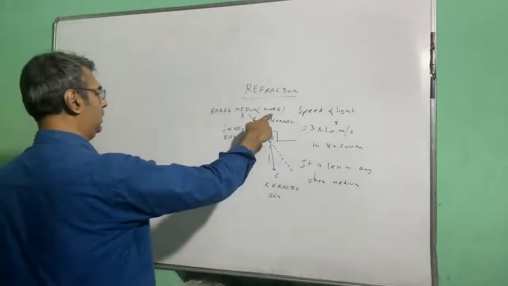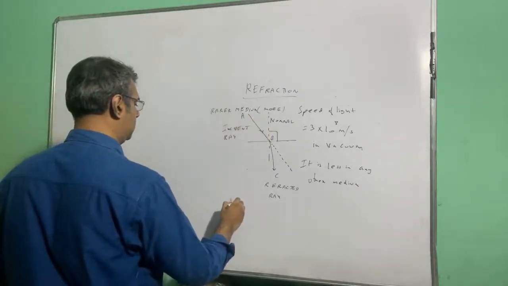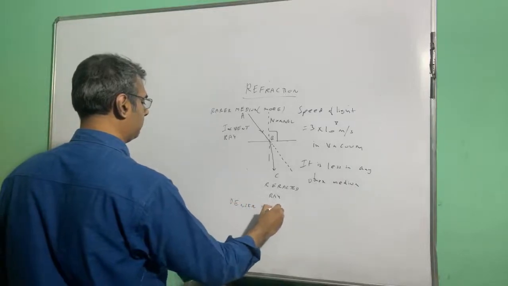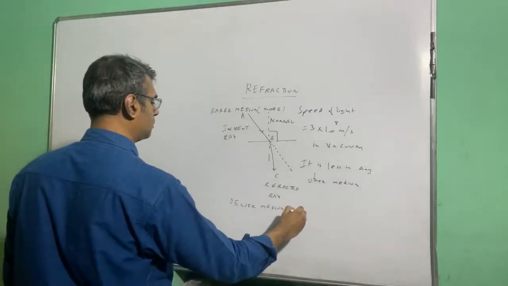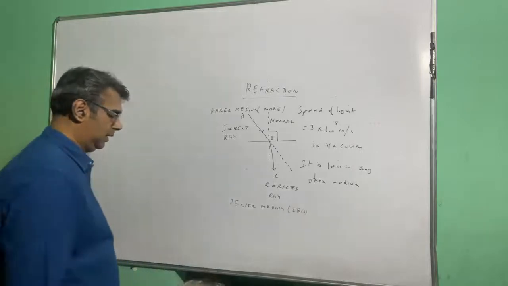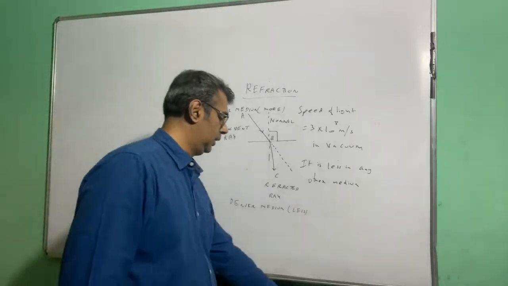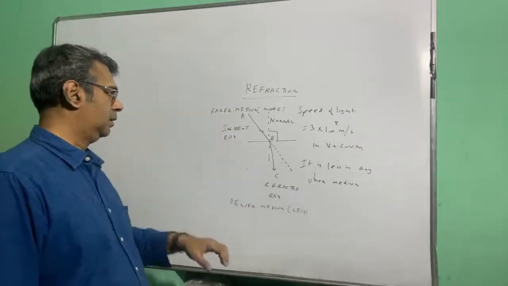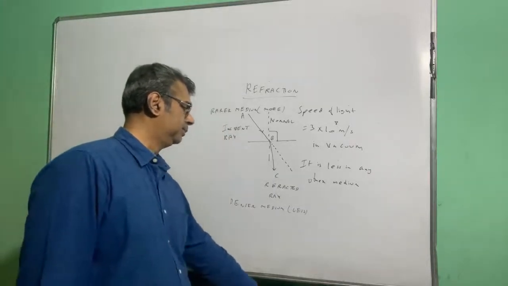So this is the rarer medium, speed is more, and wherever the speed of light is less, that is called the denser medium. So here the speed is less, so it is denser. Here the speed is more, it is rarer.